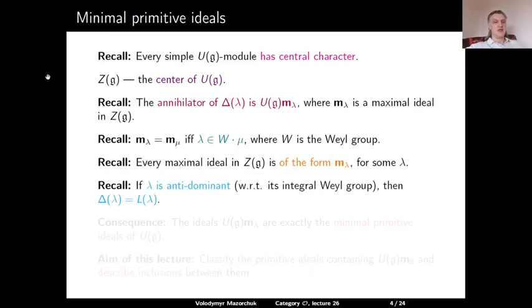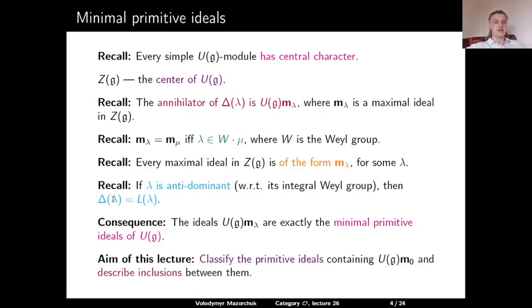Also recall that if lambda is antidominant with respect to its integral Weyl group, then Delta of lambda is equal to L of lambda. From this, it follows that the ideals U(g) times M lambda are exactly the minimal primitive ideals of U(g). So they are the annihilators of antidominant Verma or simple highest weight modules.